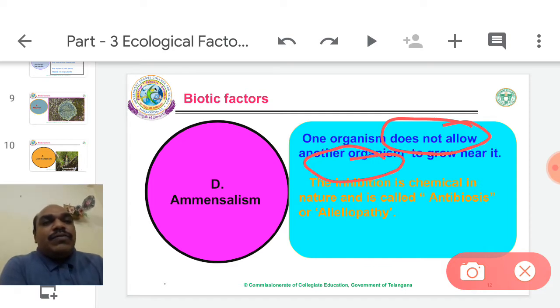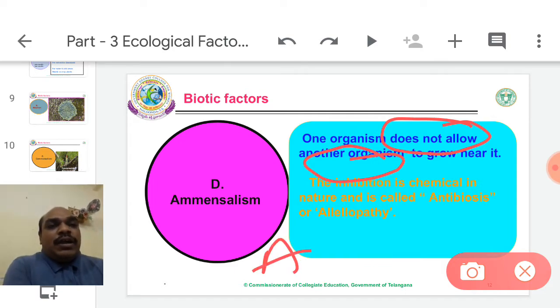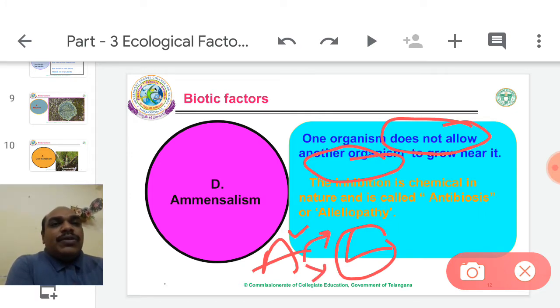For example, this is one organism. This is another organism. This organism does not allow another one to grow in the surrounding near it. That is called amensalism.